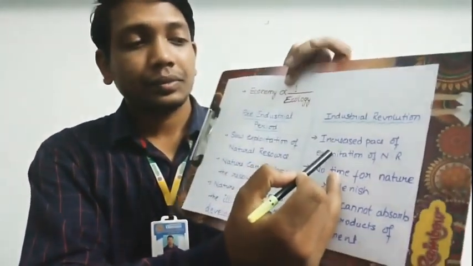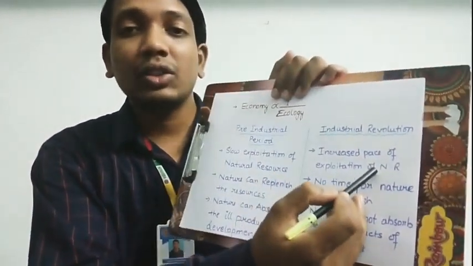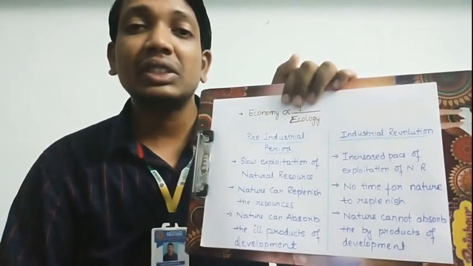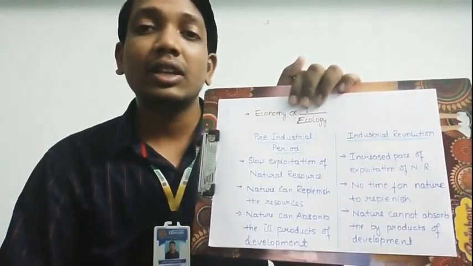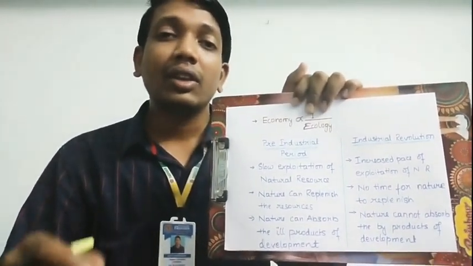Now, after the industrial revolution took place, after industries have grown as we see at present, what do we see? We see that the exploitation of natural resources is taking place at a very, very fast rate.